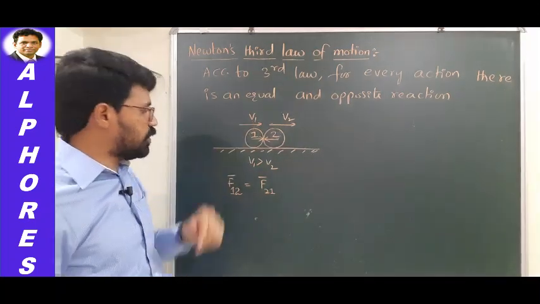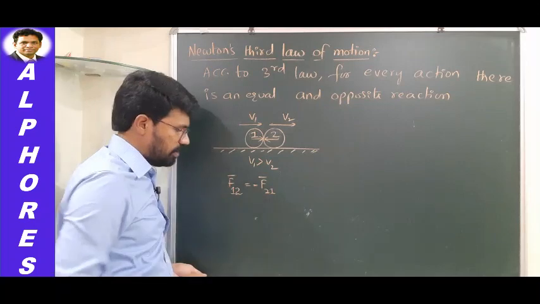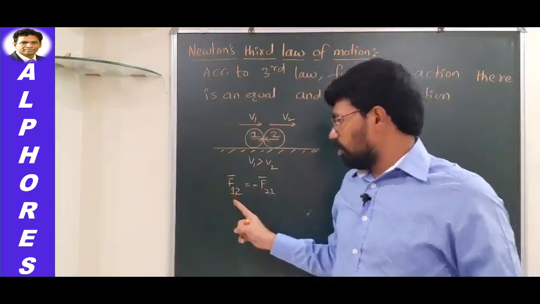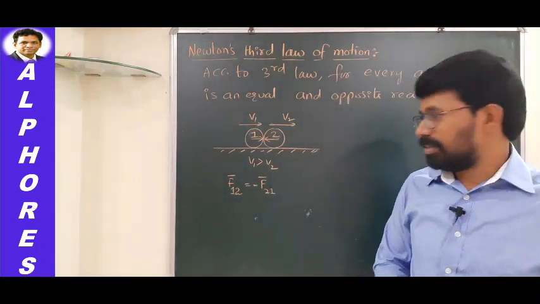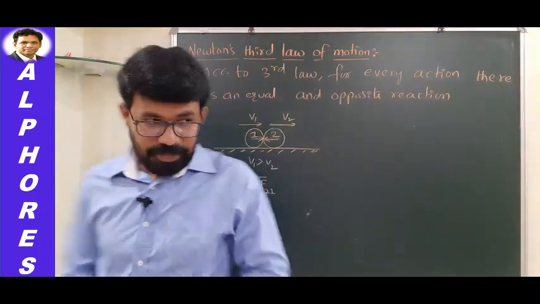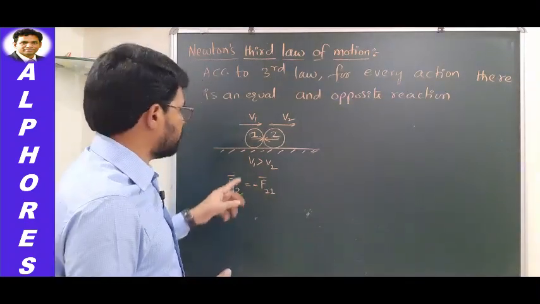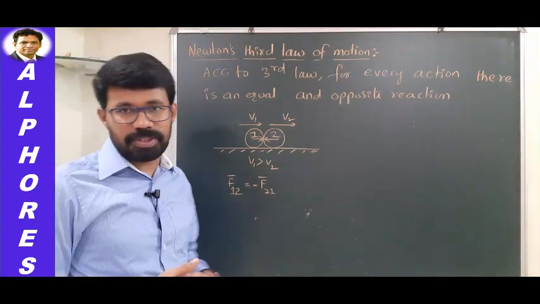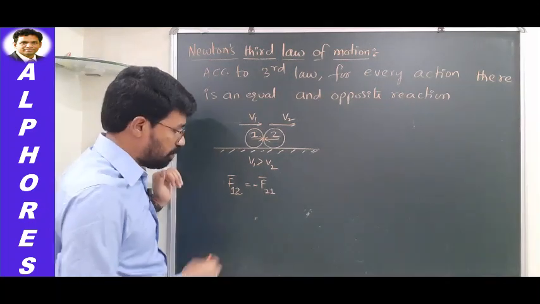But both are supposed to be opposite in direction, so write one negative sign here. So F12 is equal to minus F21. What does it mean? Force on 1 due to 2 is equal in magnitude and opposite in direction to force on 2 due to 1. That's what this equation indicates. This is the mathematical form of Newton's third law of motion. This is action, this is reaction. Both are equal in magnitude and opposite in direction.